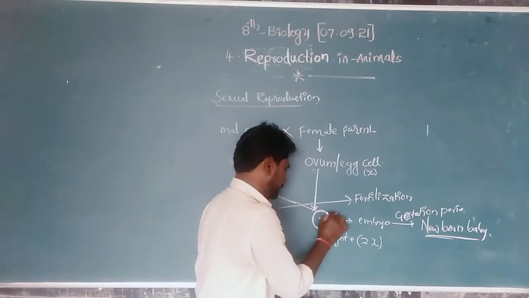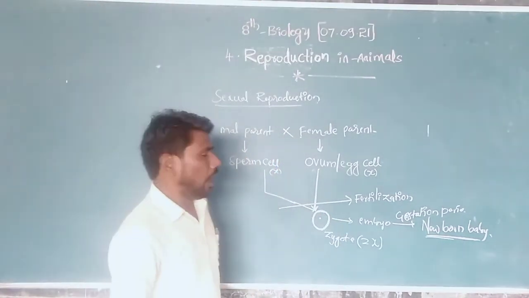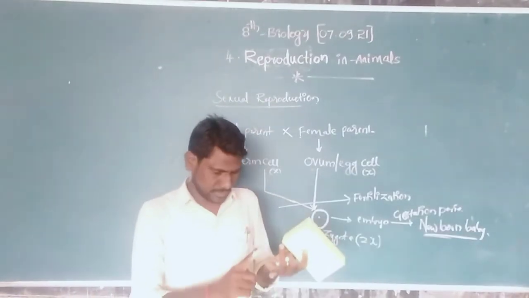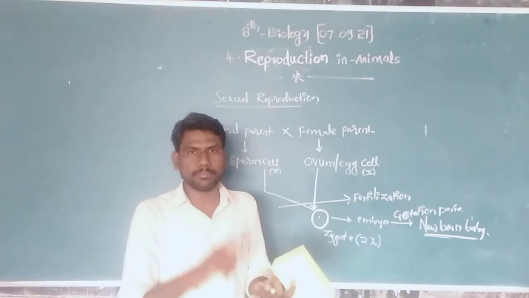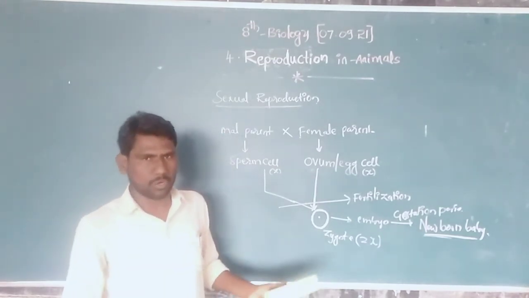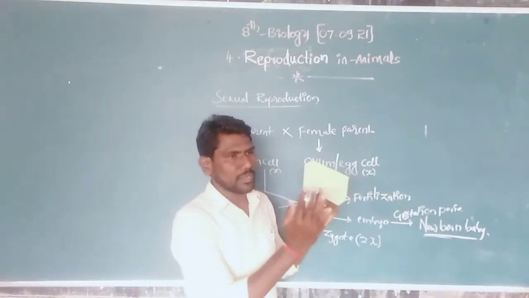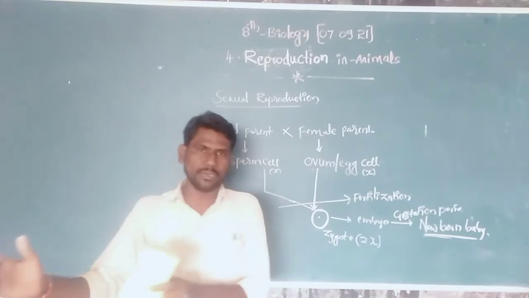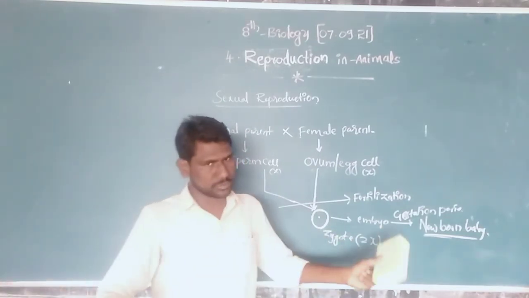Next, how to clearly observe this. In frogs, fishes, sheep, goats, buffaloes, and cows, there is a female and a male, and they are separate.